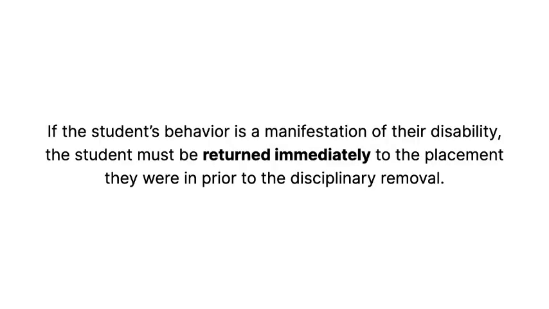If the student's behavior is a manifestation of their disability, the student cannot be assigned a disciplinary removal, and the student must be returned immediately to the placement they were in prior to the disciplinary removal unless a parent agrees to a different placement. Instead, the team must do one of the following.